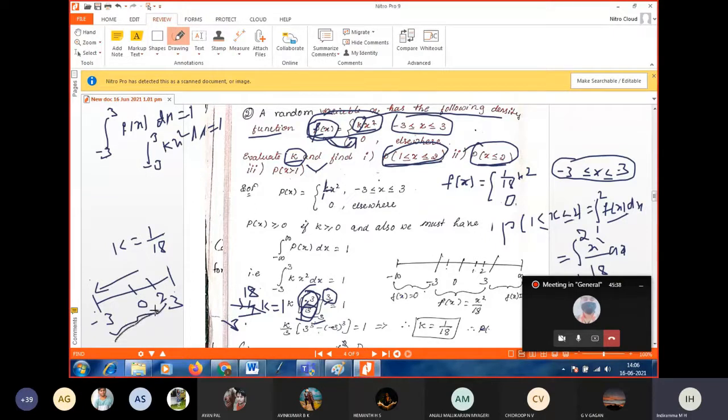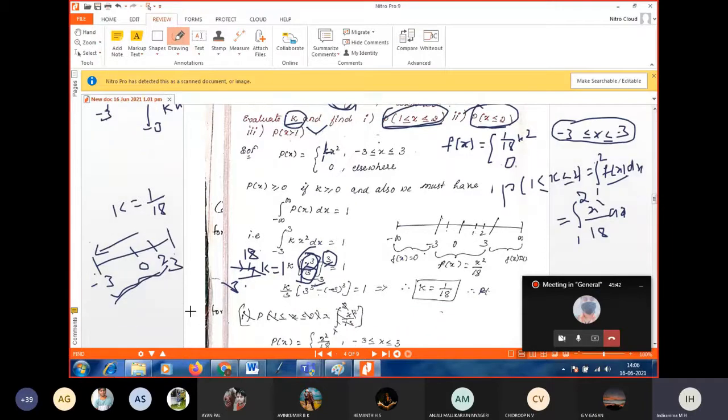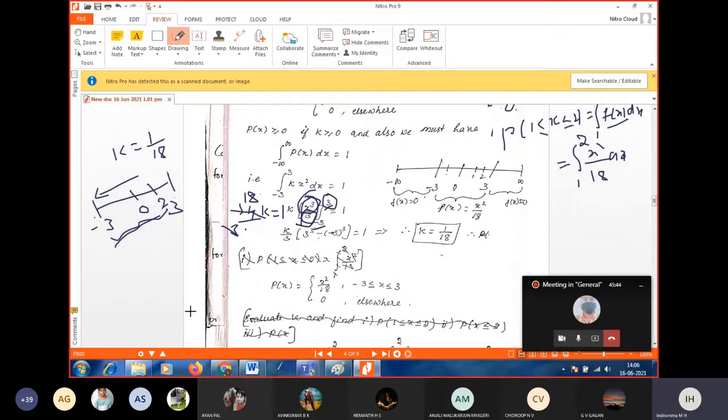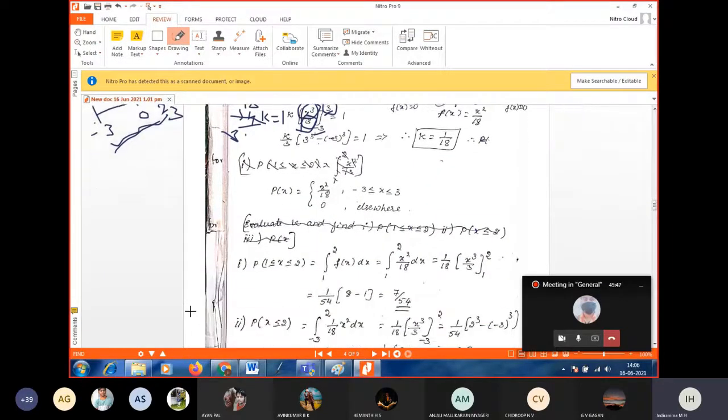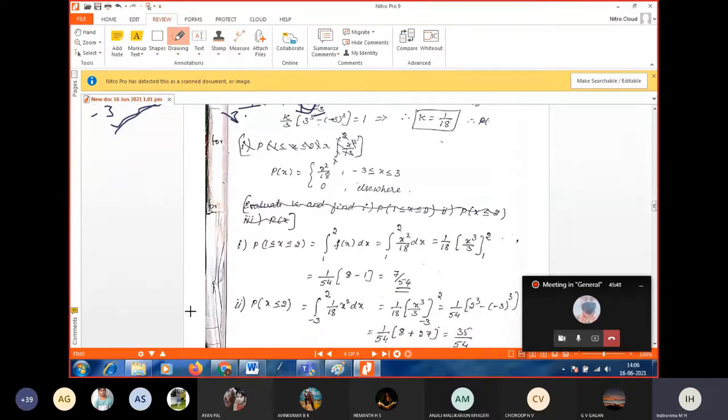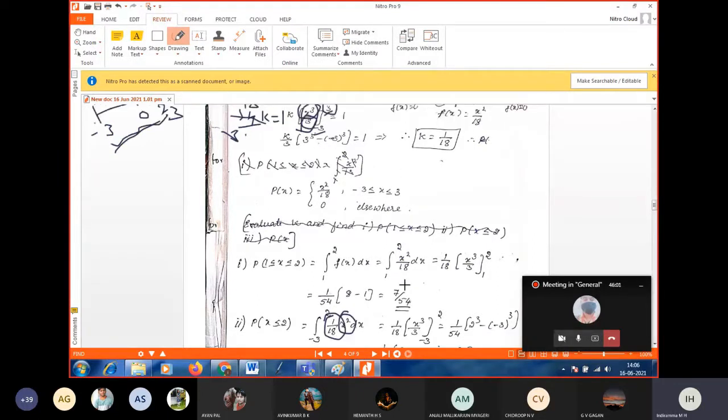Minus 3 to 2. So we have to find the probability. That is the integral from minus 3 to 2 of f of x dx. So f of x is x square by 18 into dx. Now keep 1 by 18 outside. Then integrate x square. Then apply the limit. What answer did you get?